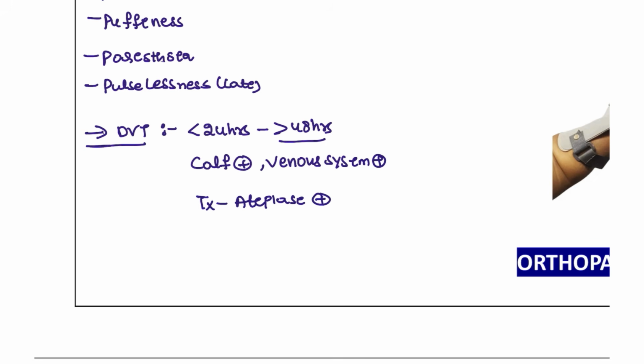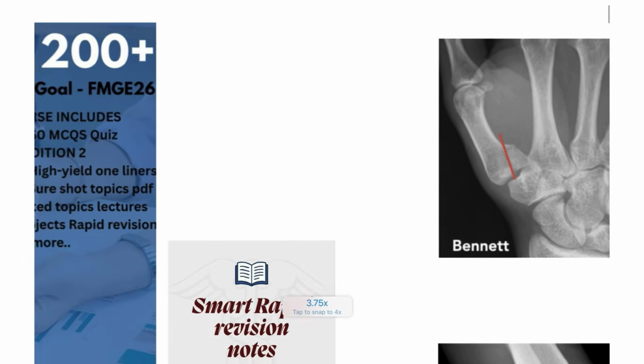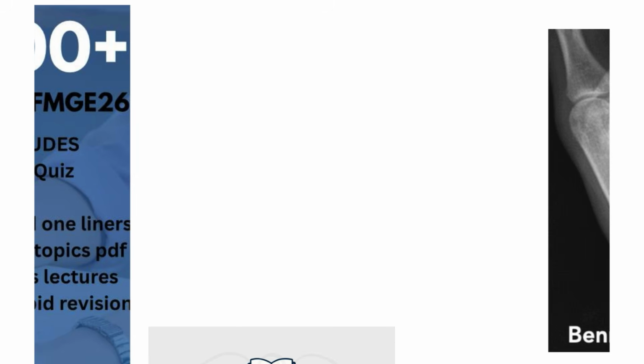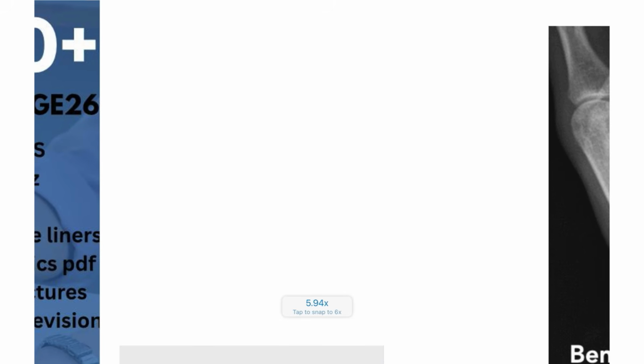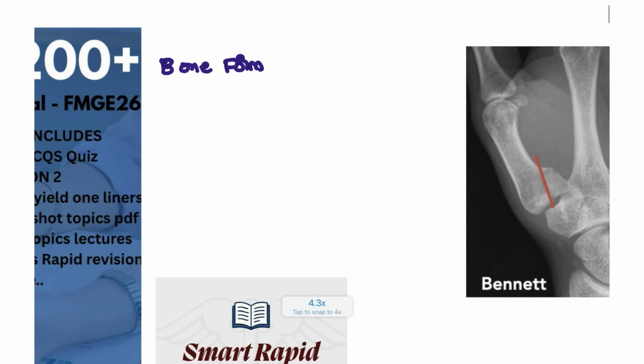Next, something that you have to remember: what are the markers that we use for the bone? They are the bone formation markers, and the bone markers associated with bone resorption also. We will be seeing the different types of markers, guys, and this question has also been asked in the examination. So first and foremost, there are bone formation markers and bone breakdown markers. Okay, we can say resorption.